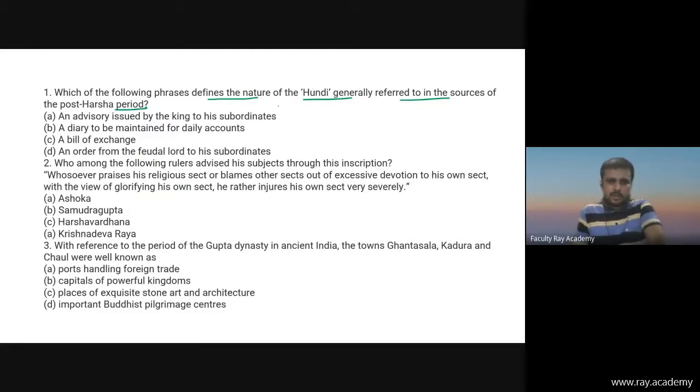So what is hundi? An advisory issued by the kings to his subordinates, a diary to be maintained for daily accounts, a bill of exchange, an order from the feudal lord to his subordinates. So what was the nature of hundi? Please comment what is the answer. Quickly.